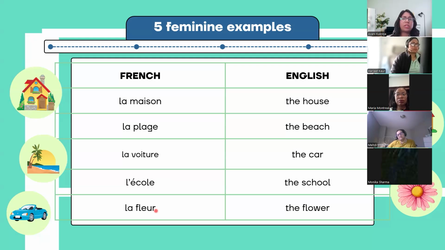So in this one, it's not voiture with a t sound, not at all. It's voiture. We learned this in the pronunciation class. In voiture we don't pronounce the ending E. E does not have any sound technically. So plage will become plage only.